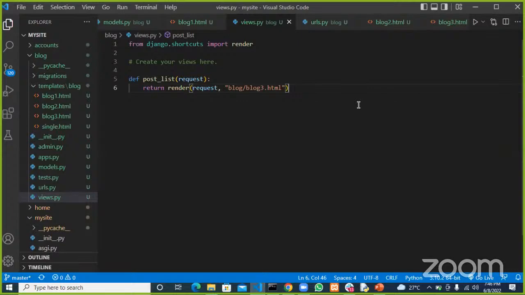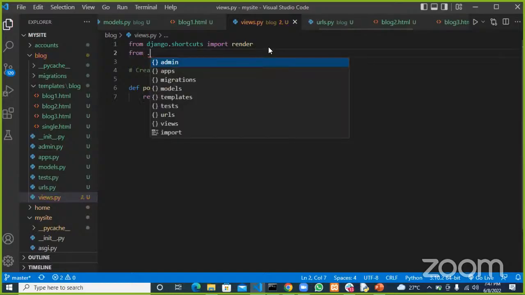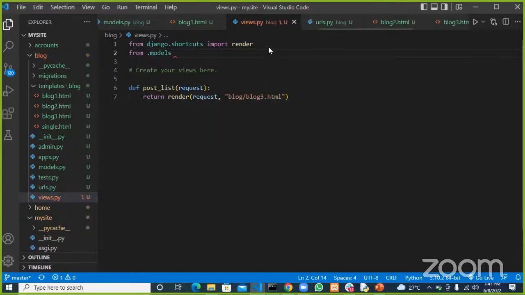And with the power of ORM, we are going to make that happen. And remember, render takes 3 arguments. The first one is request, the second one is the template, and then the last one is the dictionary. So what I want to do is bring our models here so that we can grab all the records in that database and then put them to the user when they get on that page. So from current directory models, I want to import our Post.